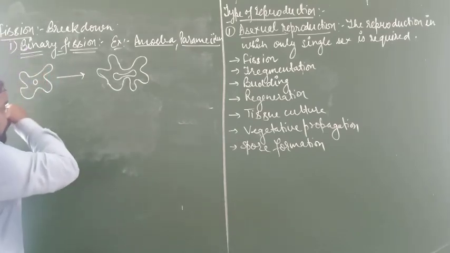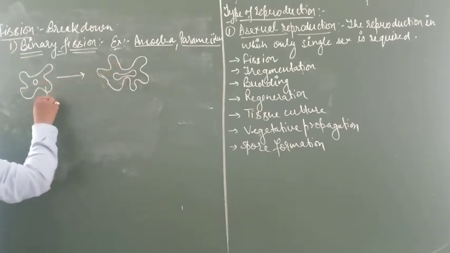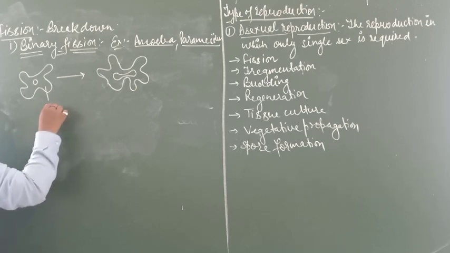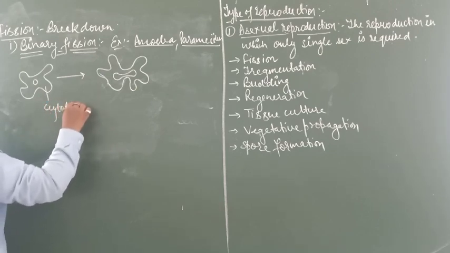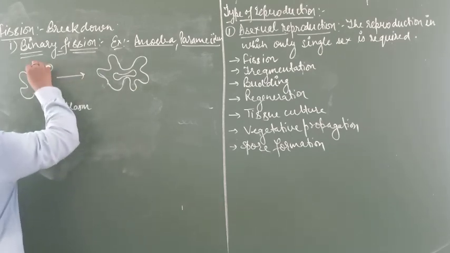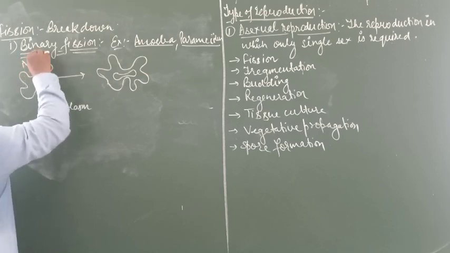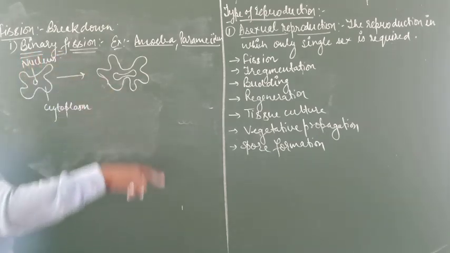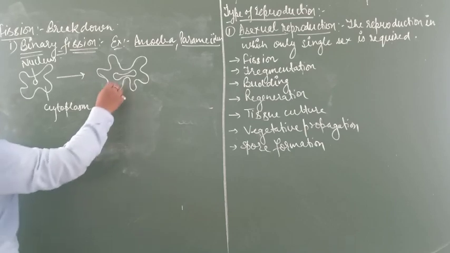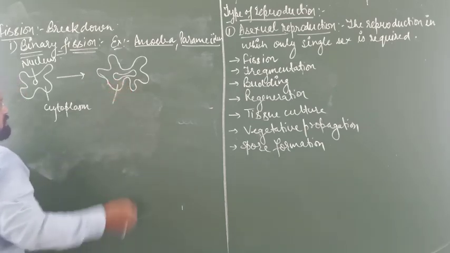Here the liquid present inside is called cytoplasm, and this one is called the nucleus. Labeling should be correct. So this is the division of cytoplasm.